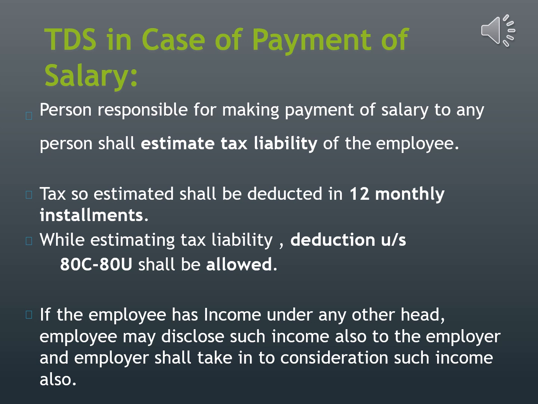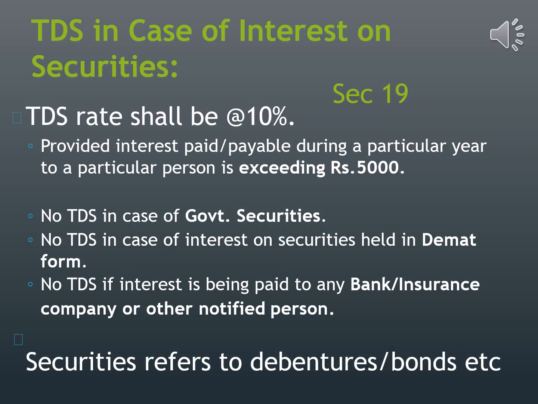For example, I am getting salary from the college and also have a rental income. So it becomes my duty to disclose the rental income to the college so that the amount of tax can be deducted. In case of interest on securities, that is debentures and bonds, the rate is 10%, provided interest paid during a particular period exceeds ₹5,000.